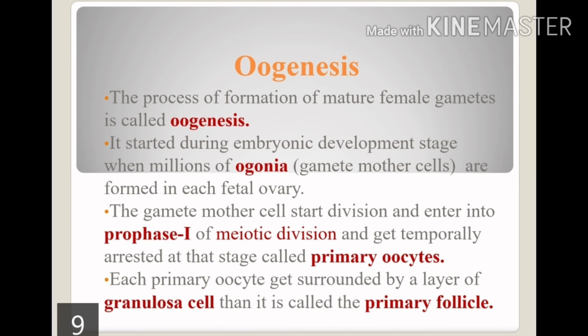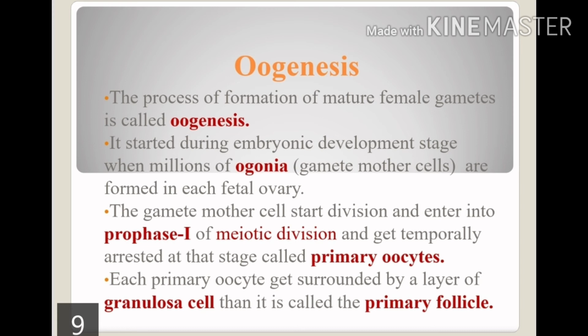Now moving to the oogenesis, it is a bit different from the spermatogenesis. What is the oogenesis? The process of formation of the mature female gamete is called the oogenesis. It starts during the embryonic development stage when millions of oogonia, or you can say the gamete mother cells, are formed in each fetal ovary. The gamete mother cells start division and enter into the prophase 1 of meiotic division, and then get temporarily arrested at that stage, called the primary oocyte.